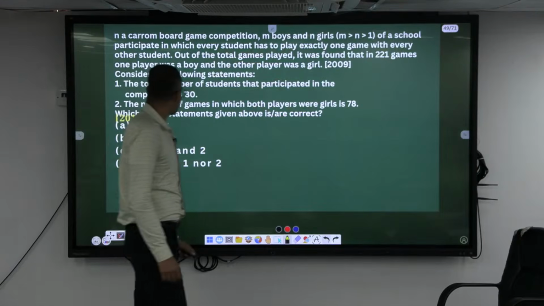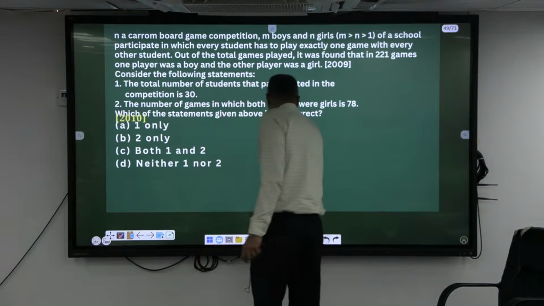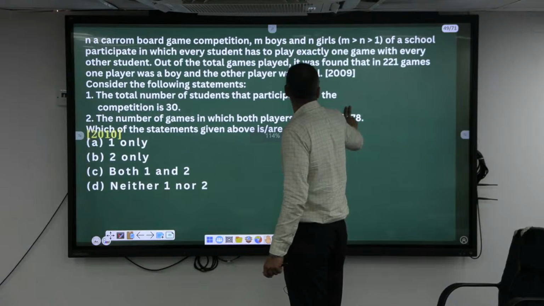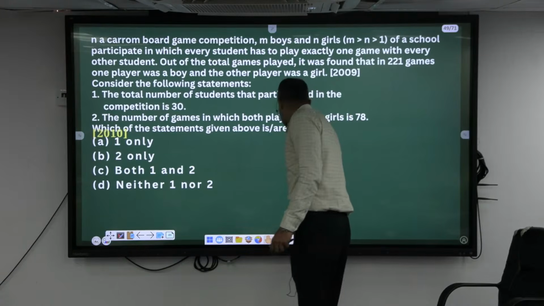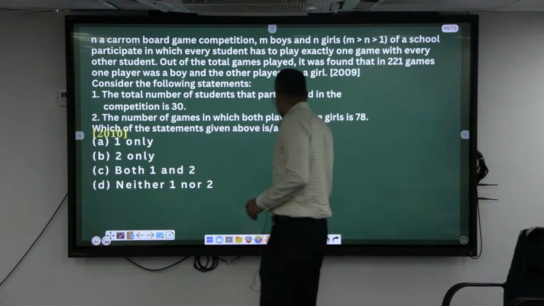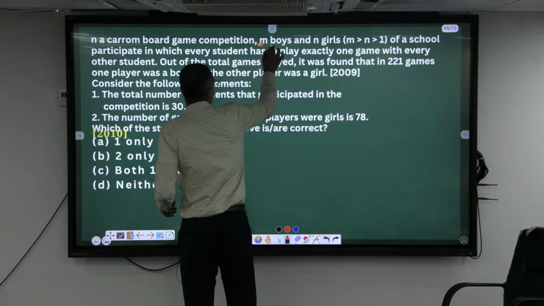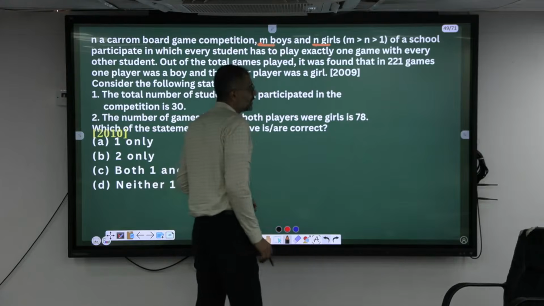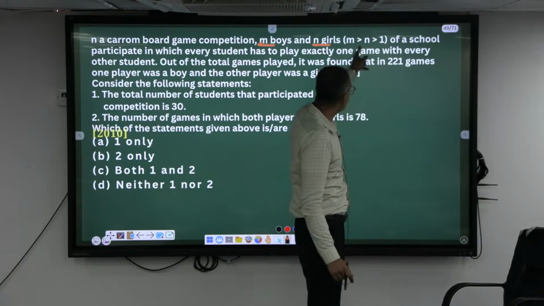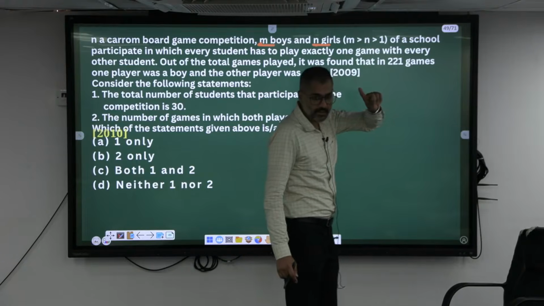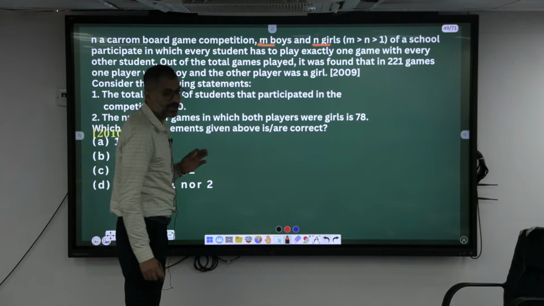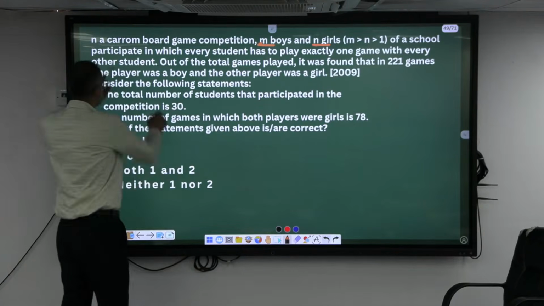Now, analyze the data given here. What tournament is going on? Carom board. Carom board only, though you can play 4, he has considered here as 2s only. How many boys are there? M. How many girls are there? N. M is greater than 1, N is greater than 1, meaning both are greater than 1. In which every student has to play exactly one game with every other student.